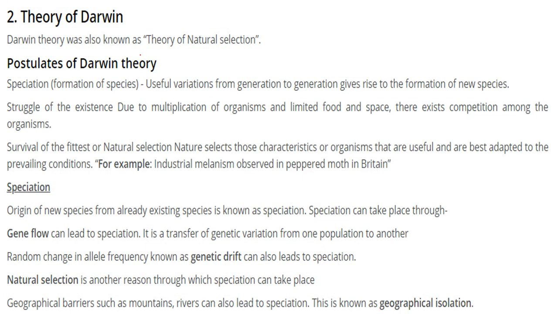Theory of Darwin. The Darwin theory is also known as the theory of natural selection. So what were the postulates of the Darwin theory? First is speciation, or the formation of species. And useful variation: this says that useful variation from generation to generation gives rise to the formation of new species.